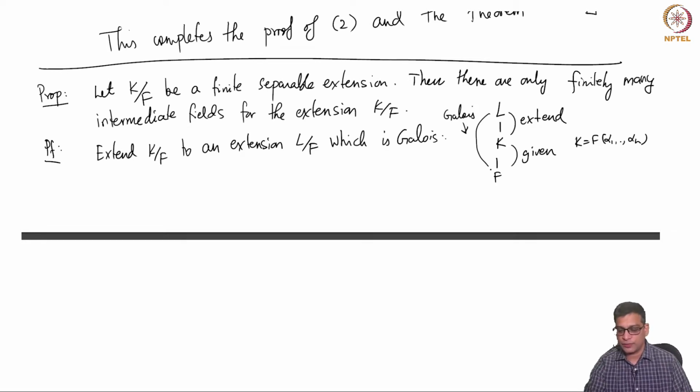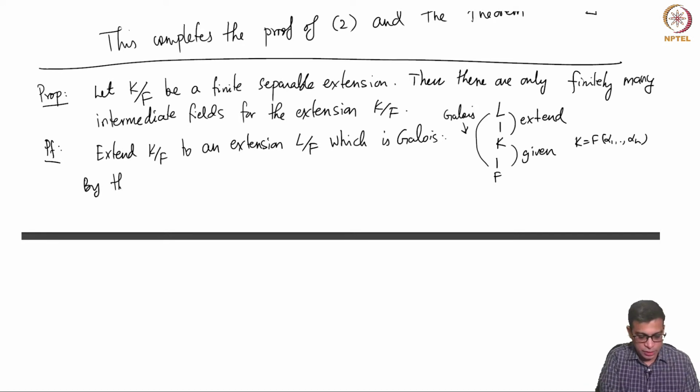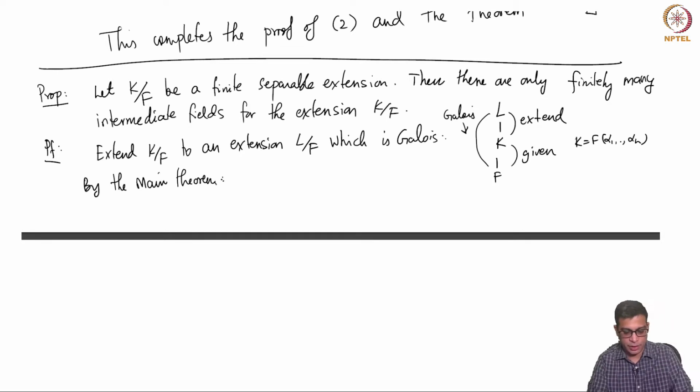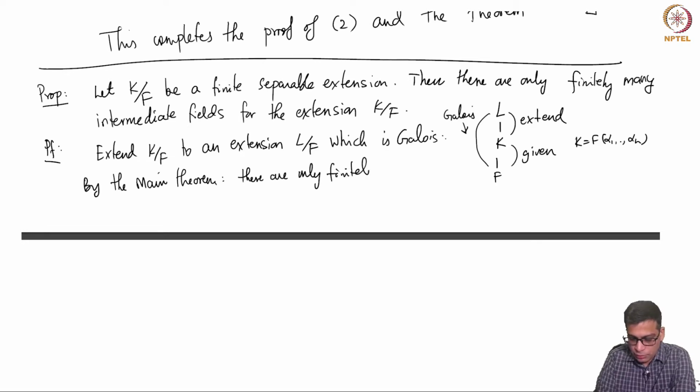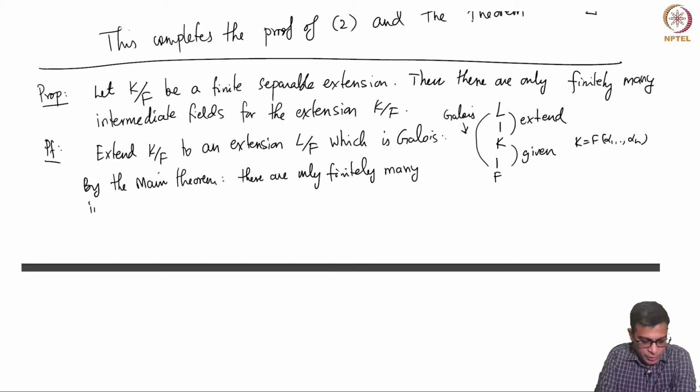Of course, you cannot do this if the given extension is not separable, as we know, because a Galois extension is separable, and if L over F is Galois and hence L over F is separable, hence K over F will be also separable. So, if K over F is given to be non-separable, you can't do this. And now let's get back to the proof. L over F is Galois, so by the main theorem of Galois theory, which I will refer to simply as the main theorem, there are only finitely many intermediate fields for the extension L over F.